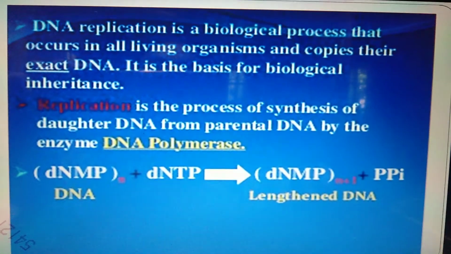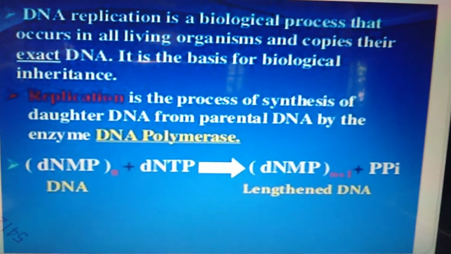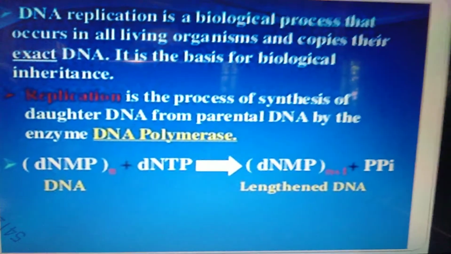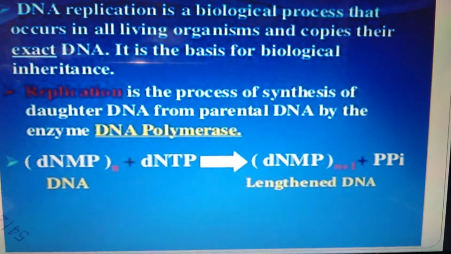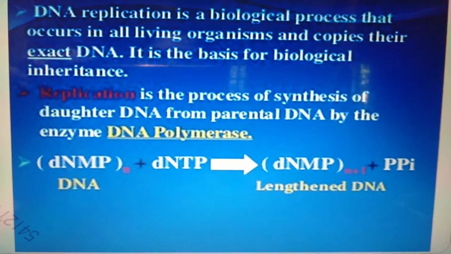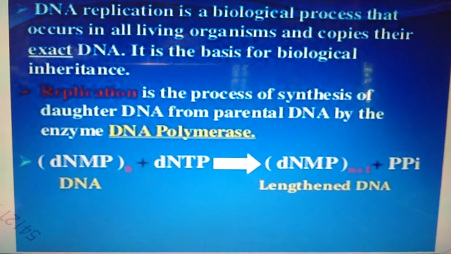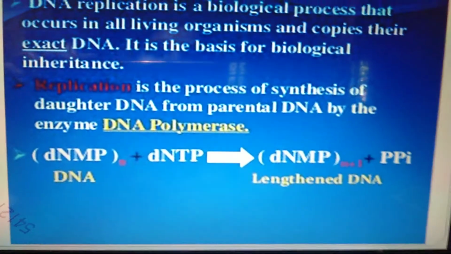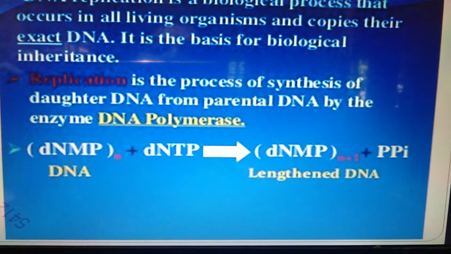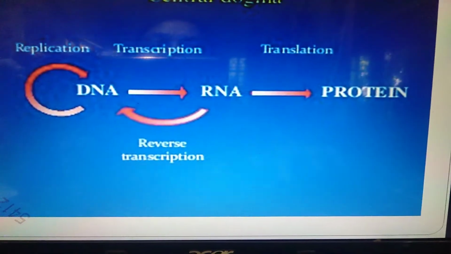DNA replication is a biological process that occurs in all living organisms and copies their exact DNA. It is the basis for biological inheritance. Replication is the process of synthesis of daughter DNA from parental DNA by the enzyme DNA polymerase. We can see here how DNA is converted into the daughter DNA.